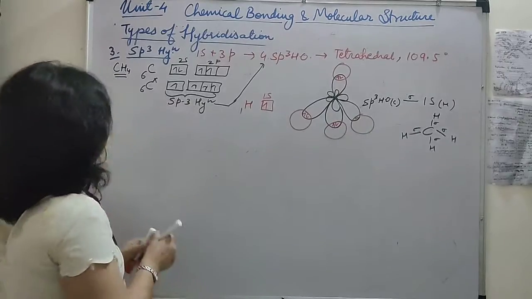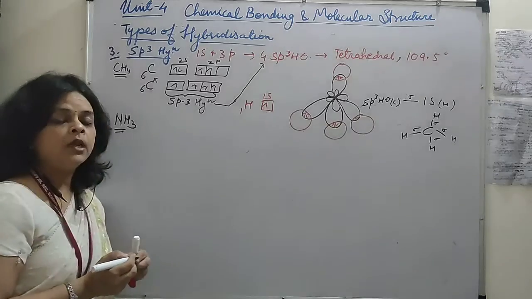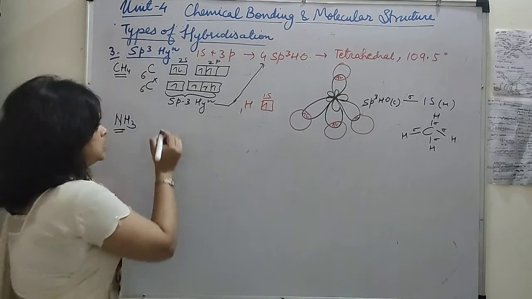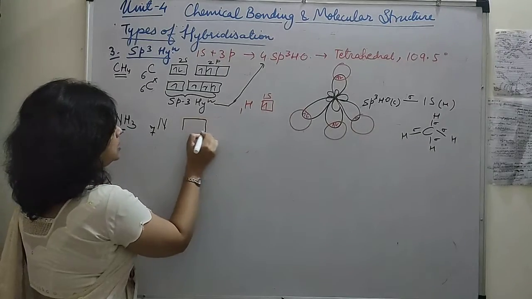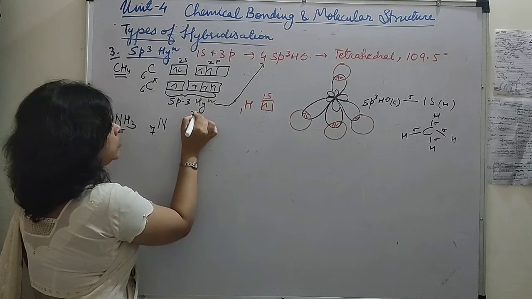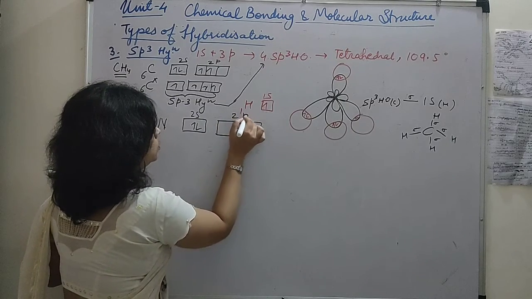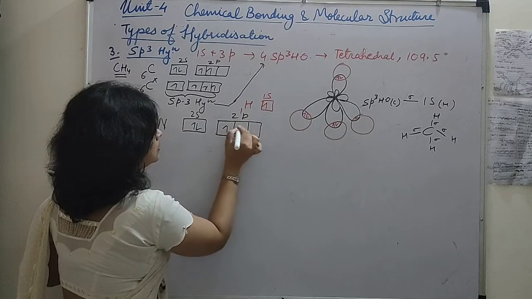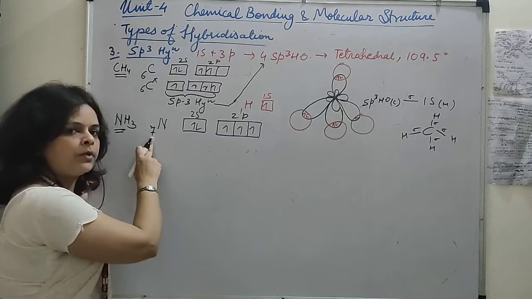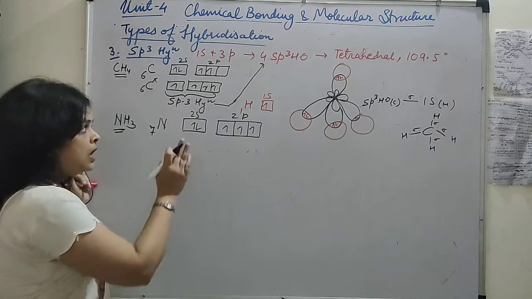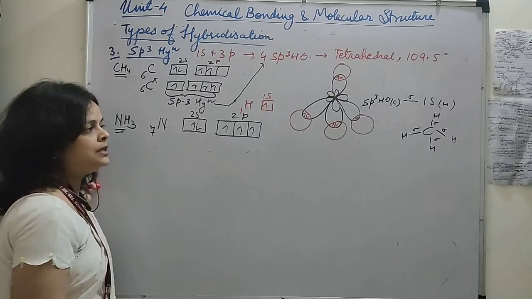Now I will take the example of ammonia. Ammonia में the nitrogen is having the atomic number 7. The valence configuration, it will be 2s2 and here 2p3, isn't it? 1s2 2s2 2p3, 7 atomic number है. Okay, अब ये जो है नाइट्रोजन, it also undergoes sp3 हाइब्रिडाइजेशन.